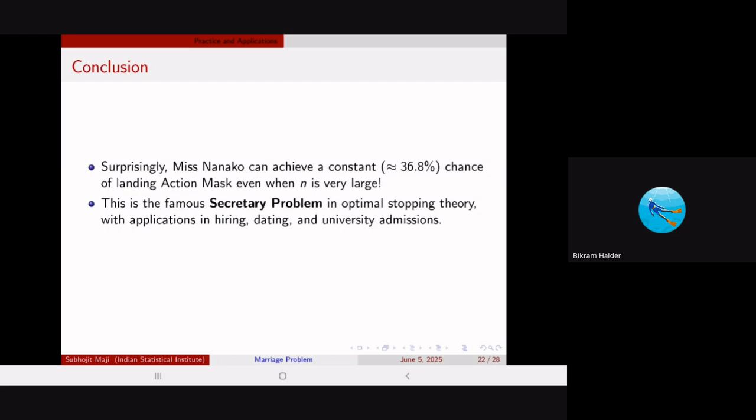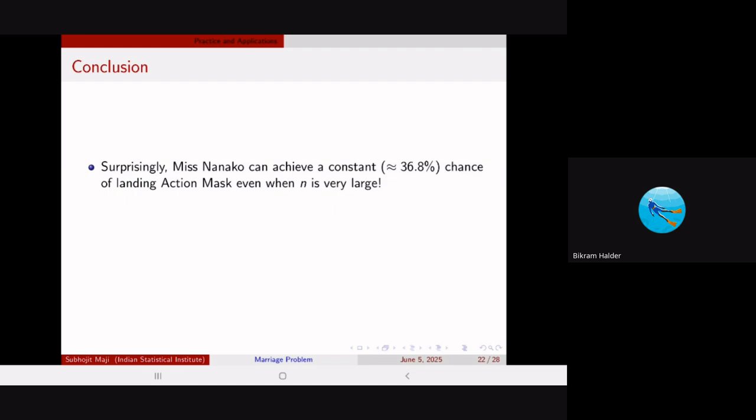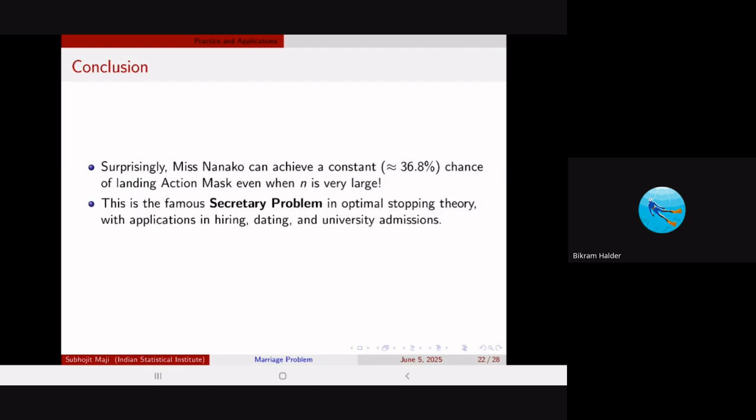The major advantage of this question was that you had the particular n given to you, right? But suppose that n is not given to you, it becomes a bit more tedious. At that time, the universities use that kind of strategy to select the best candidate among all the CVs or resumes that they receive. So it's also a random process if you think about it.